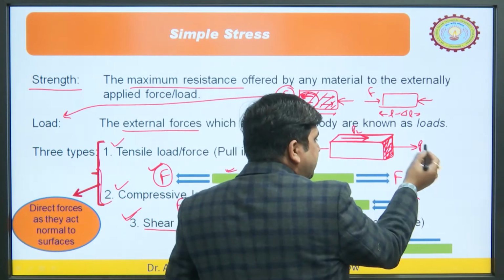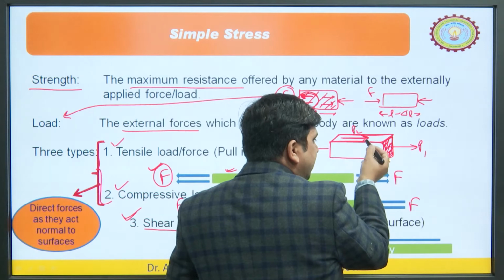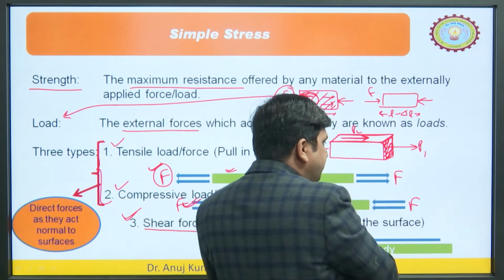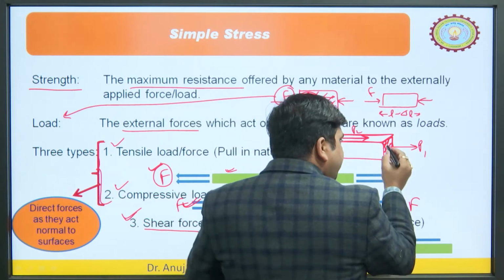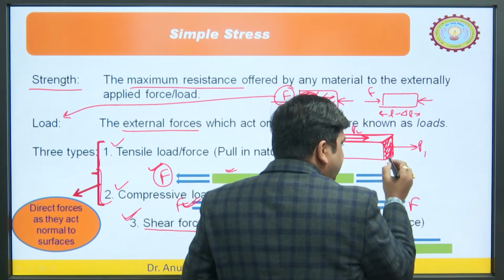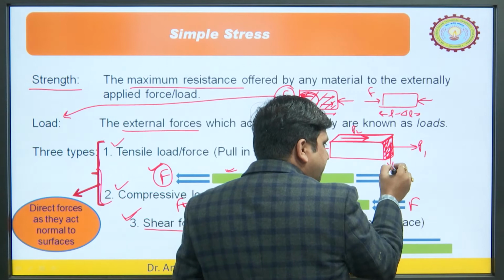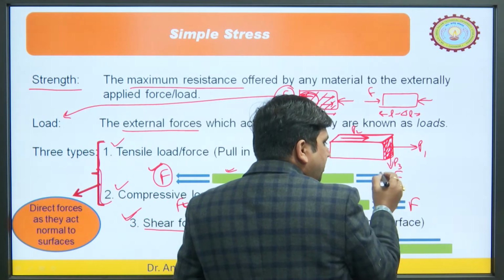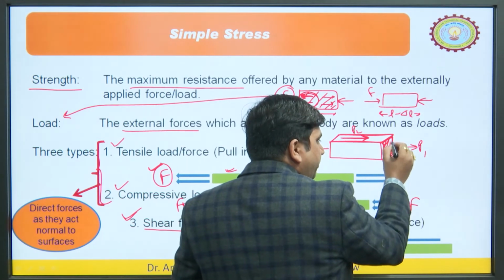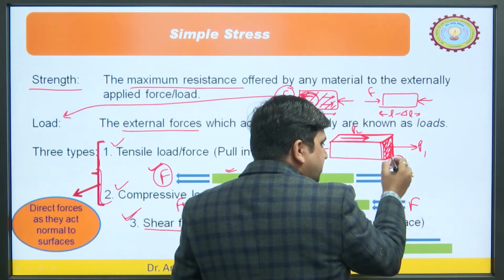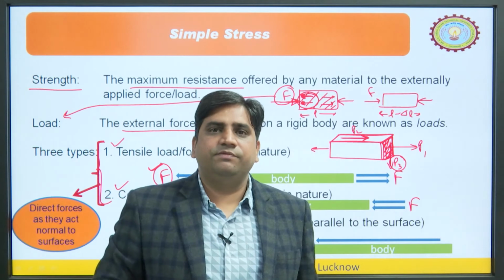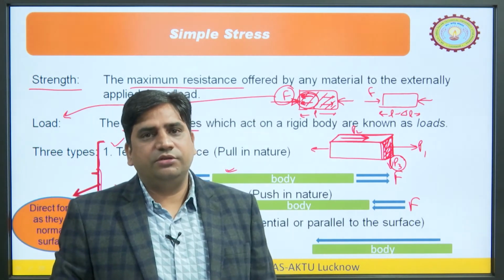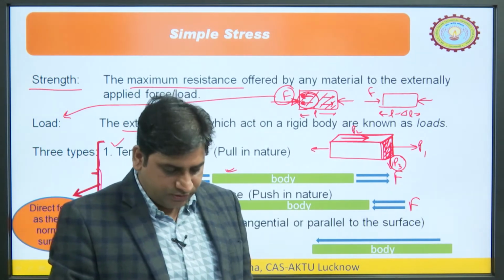P1 force is direct force, P2 force is shear force, because it is parallel or tangential to the surface. If any force is acting on this plane in this direction, let us say this is P3, P3 force is parallel to this plane, so this is also shear force. These 3 types of forces generally act in the strength of materials or mechanics of solids.